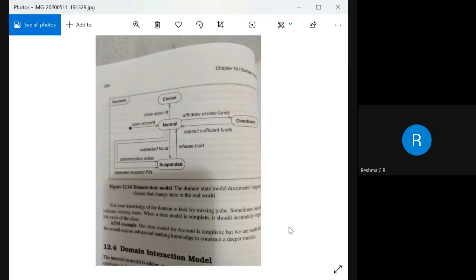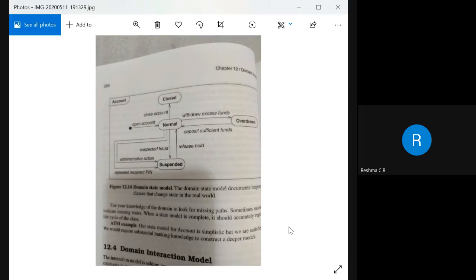Next, we have the evaluation of a state diagram. Once the state model is constructed, what is the next step? We need to evaluate it. Whatever states we have identified, whether there is a particular path, whether all the states are connected, whether there exists a path from the initial state to the final state.